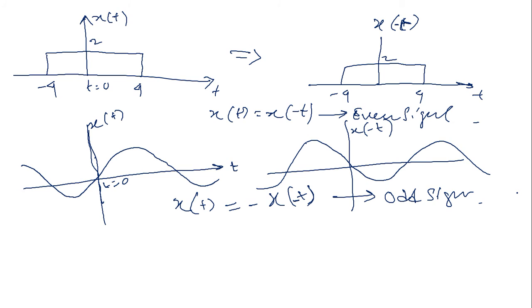So whenever you get a sine in the equation of a signal, is sine an odd function or an even function? What is this? This is the graph of sine. I have done just folding of this signal, then I get this. Then I check whether these are the same. No. But if I put a minus on the amplitude, taking the negative amplitude, then both are the same.